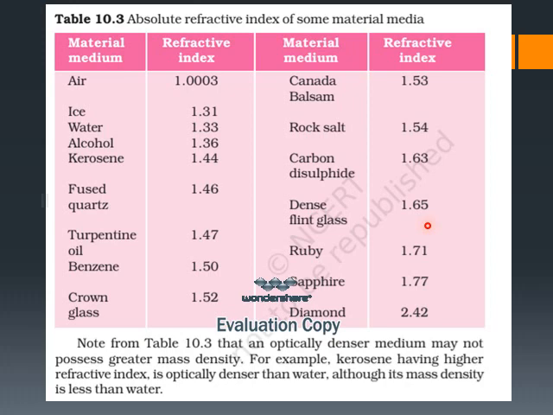And in ornaments, we use certain gems, right? Stones and gems that we use. In that, ruby has the refractive index of 1.71 and sapphire has the refractive index of 1.77. And most importantly, diamond has the refractive index of 2.42.